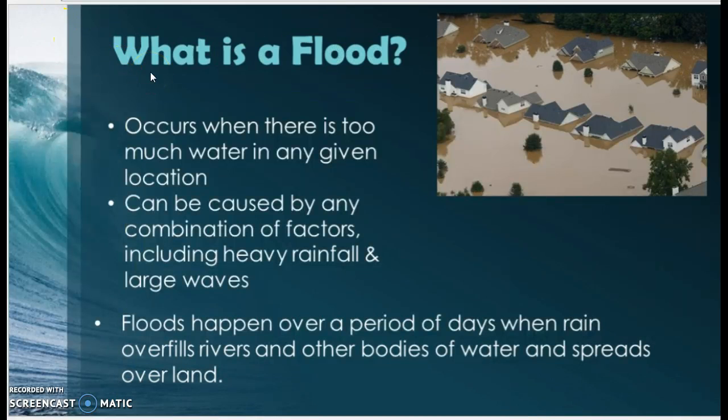All right, what is a flood? It occurs when there is too much water in any given location. Makes sense, right? It can be caused by any combination of factors, including heavy rainfall and large waves. Floods happen over a period of days when rain overfills rivers and other bodies of water and spreads over land. This picture here is a really good example of a flood. Some of these houses are almost completely covered by water.